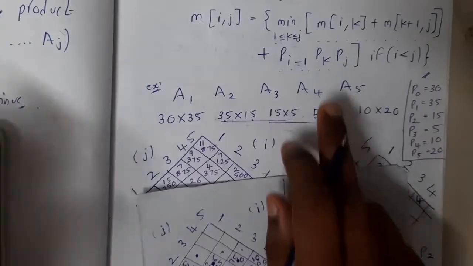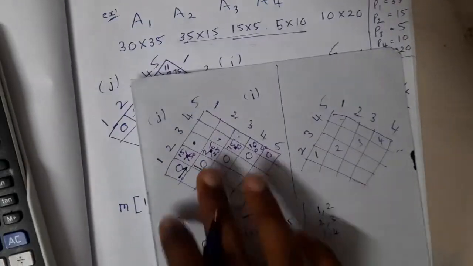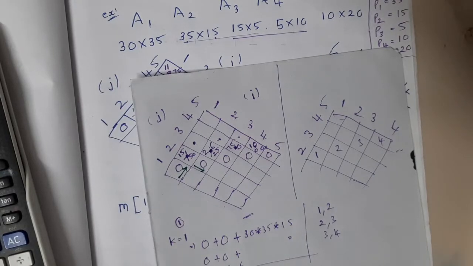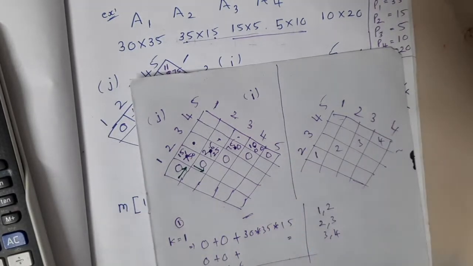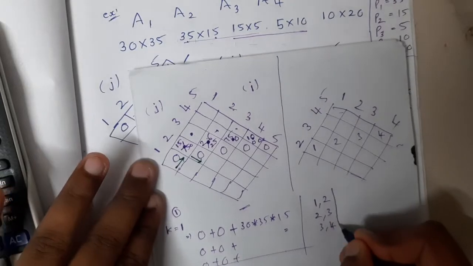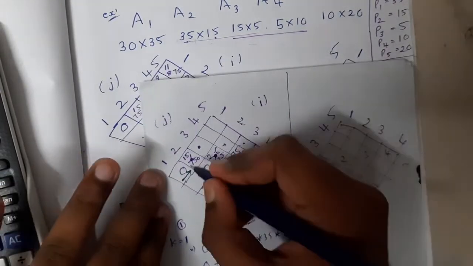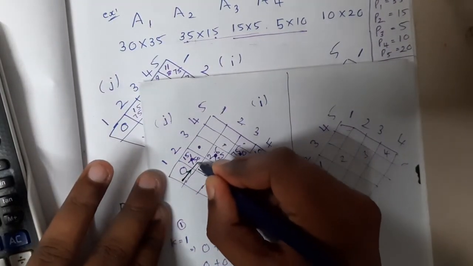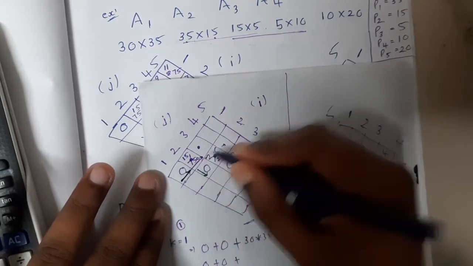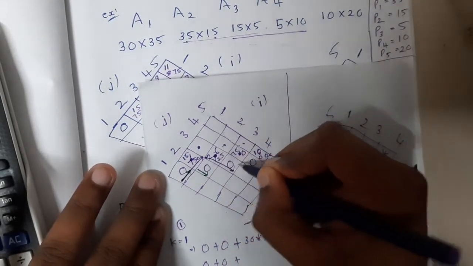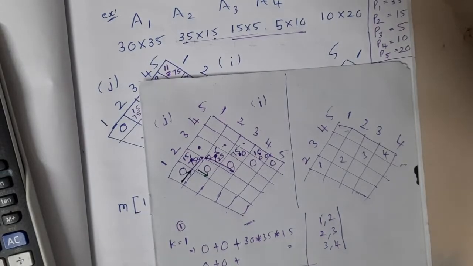So now let us start. Even with the help of the formula you can solve, but I prefer these kinds of solutions, guys, because it's easy for us to calculate in the examination instead of getting confused with the formula. So now here we are having 2 values, right? Again I extend this arrow, guys. So it is here to here, and in this way, here to here. So now the original game will start, guys.